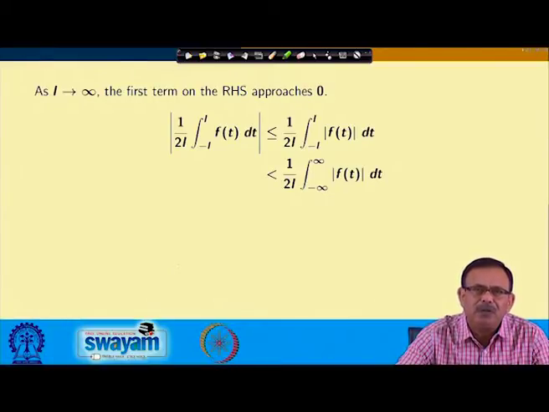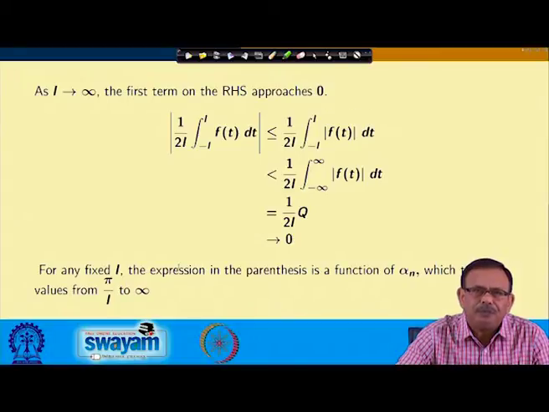This value obviously will be less than the integral from minus infinity to infinity, which has a finite value, that is q. So, I am getting q by twice l. Whenever l approaches infinity, the first term will approach 0.